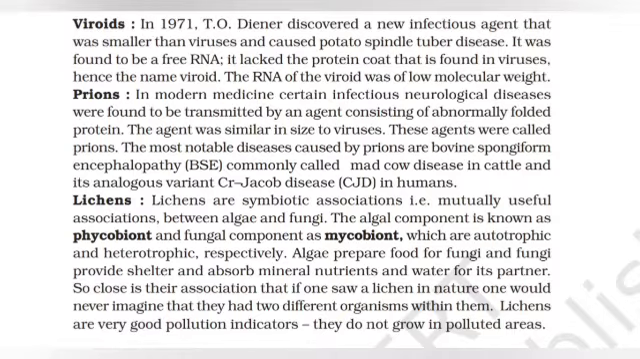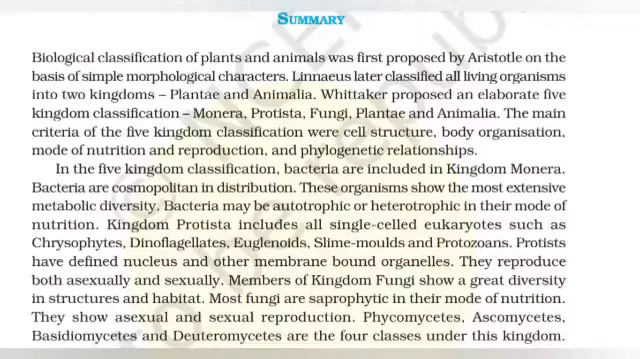Chapter completed. Now moving to summary. Biological classification of plants and animals was first proposed by Aristotle on the basis of simple morphological characters. Linnaeus later classified all living organisms into two kingdoms, Plantae and Animalia. Whittaker proposed an elaborate five kingdom classification: Monera, Protista, Fungi, Plantae, and Animalia. The main criteria of the five kingdom classification were cell structure, body organization, mode of nutrition and reproduction, and phylogenetic relationships.